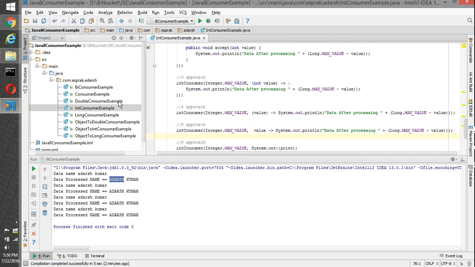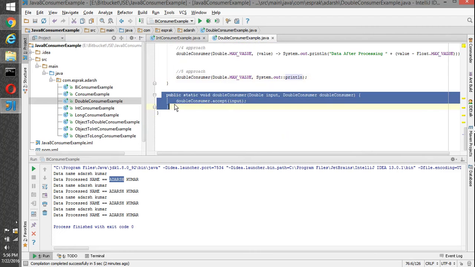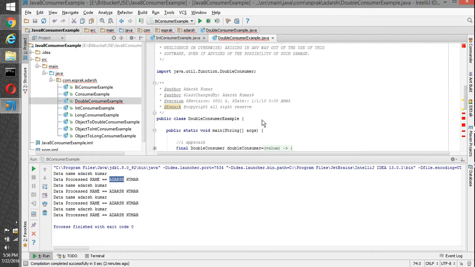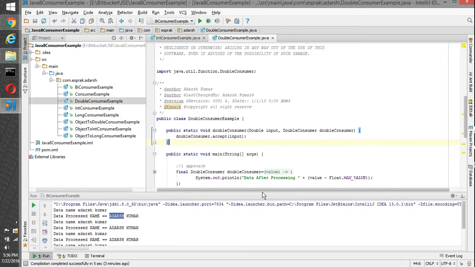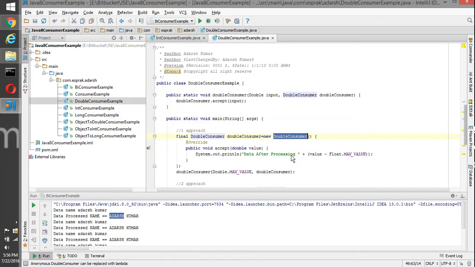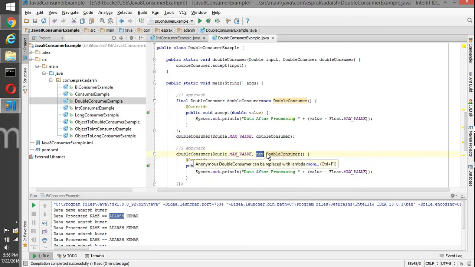Same thing we can go for DoubleConsumer here. DoubleConsumer is something which takes a double type of value and does some processing on that. So we have created a method doubleConsumer. In the doubleConsumer method, it takes the input of double and takes an implementation of DoubleConsumer and calls the accept method. The traditional way is just to provide an implementation, then call the method and pass the values, but further we can optimize by using anonymous classes.